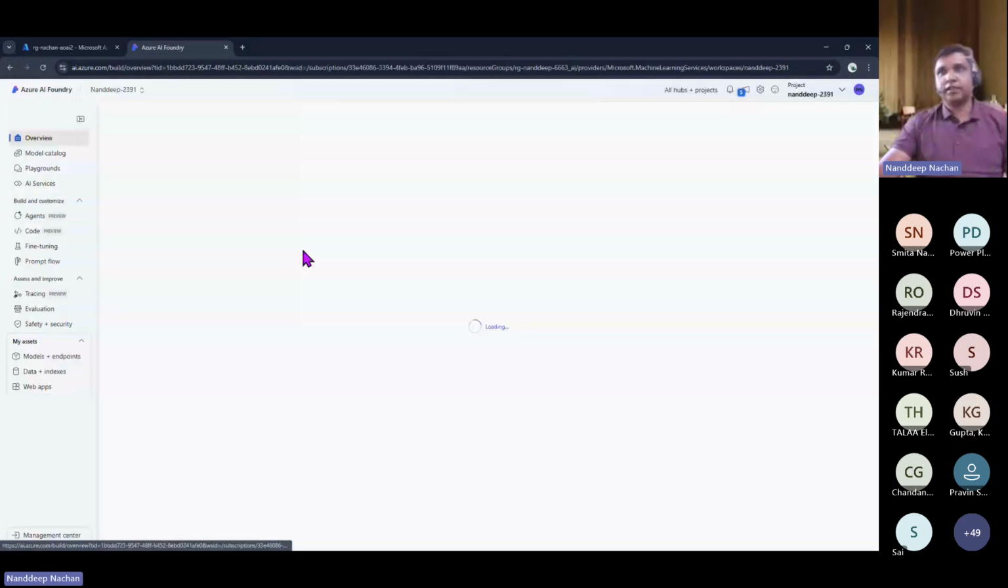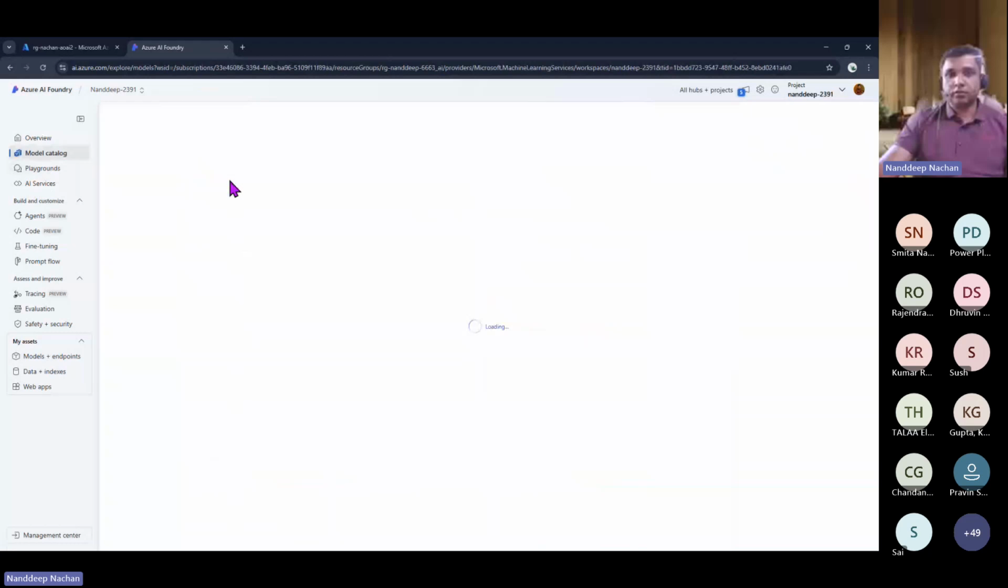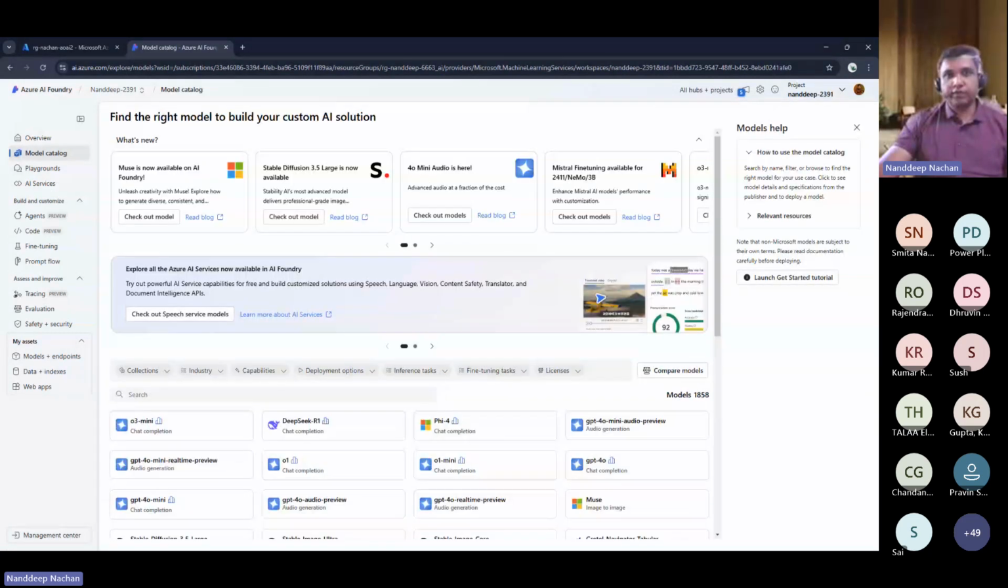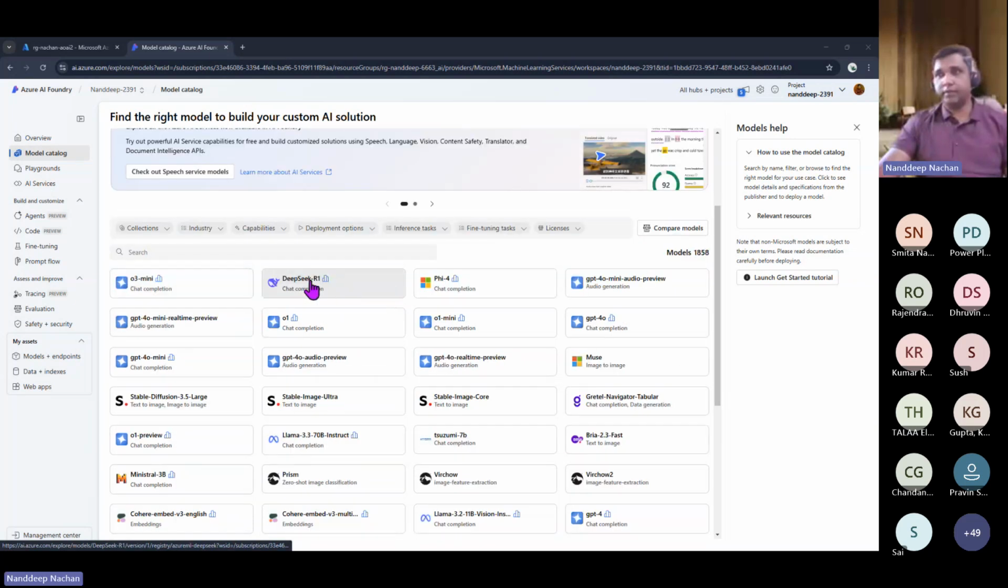So this is the project that I already had created, and then here we do have the model catalog. This is the model catalog from where we will be able to see all of the models which are available. Here you can see that we do have various models available from Azure OpenAI itself. Again, we do have DeepSeek, which is one of the models that everyone is using nowadays. Again, we do have various models from Mistral and other platforms that we can go ahead and use. Now, for example, if you want to compare those models, we can do that part as well.